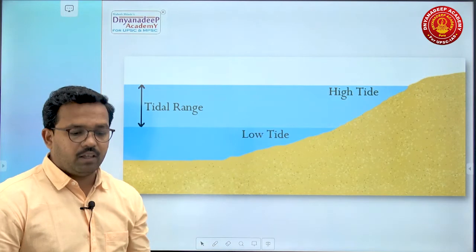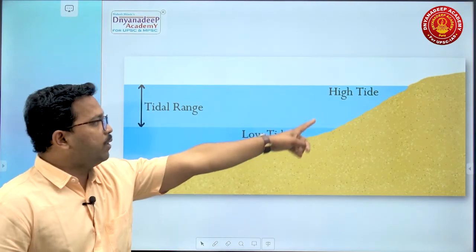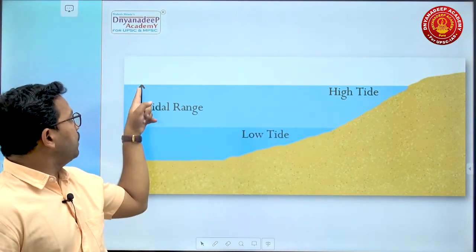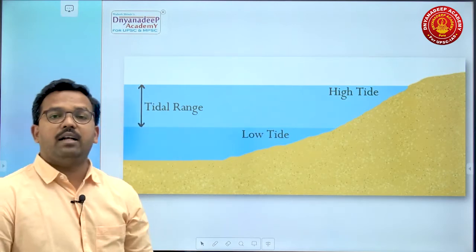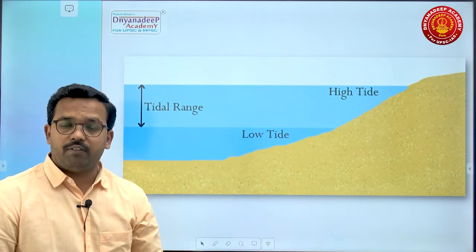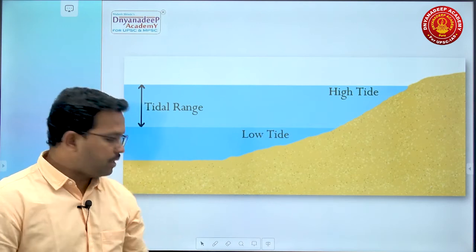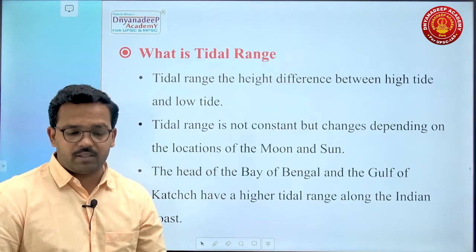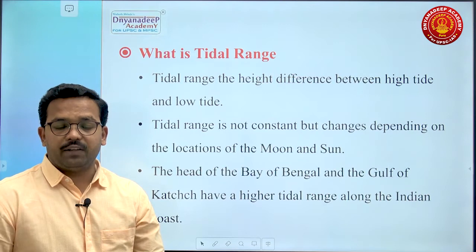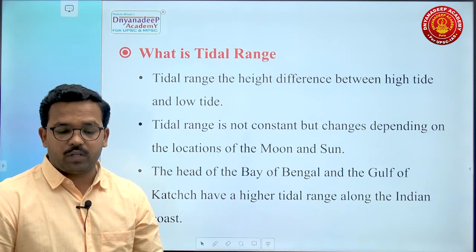So here, first thing, tidal range: the difference of height between high tide and low tide. This particular difference can be called the tidal range. Tidal range is one of the very important concepts. Remember, it is tidal range. I'll just read out the important things. Tidal range is the difference of height between high tide and low tide.